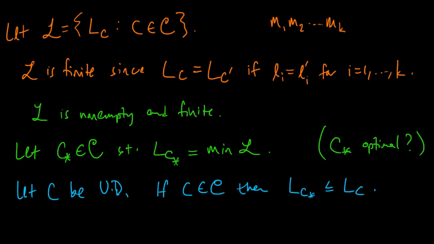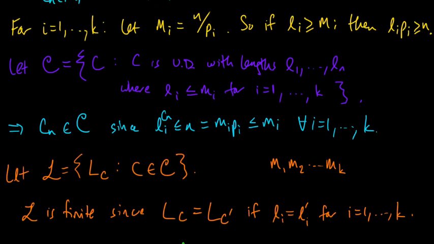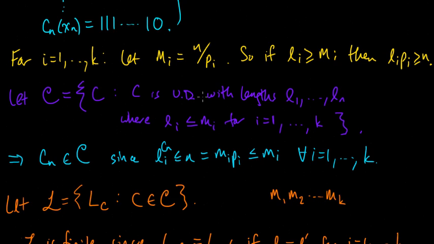On the other hand, let's suppose that it's not. If C is not in script C, then what? Well, what was the definition of our script C here? It's uniquely decodable, and the lengths are bounded. So this was the key thing here: the lengths were bounded by mi.